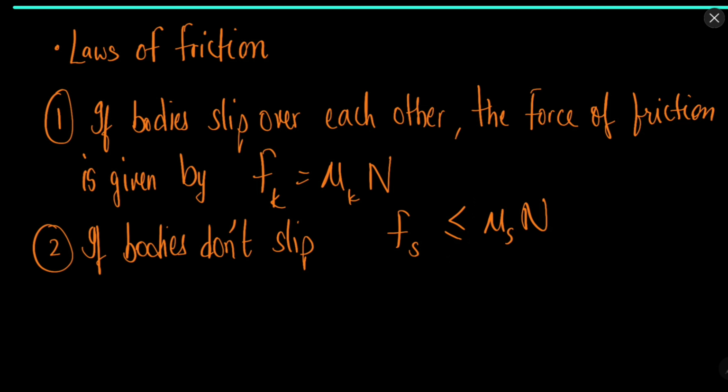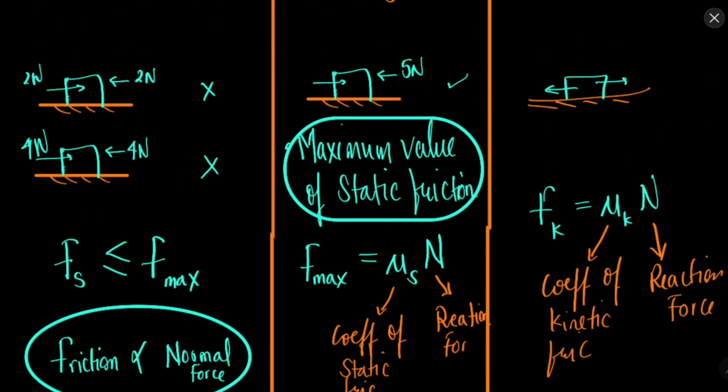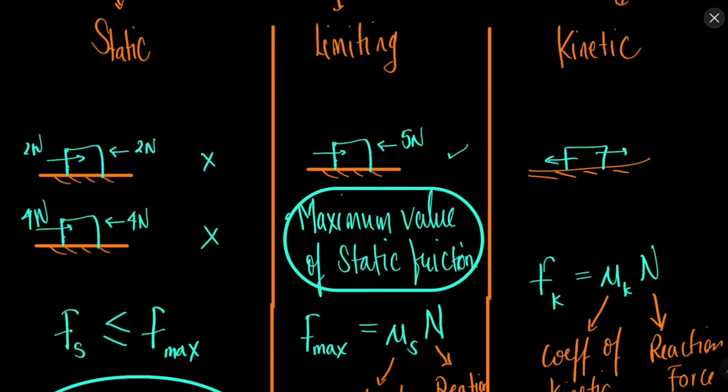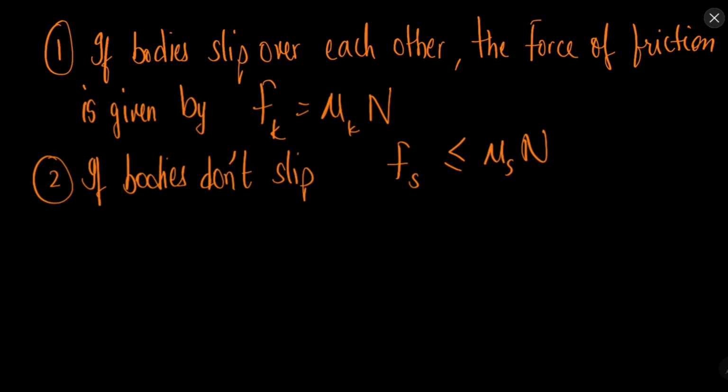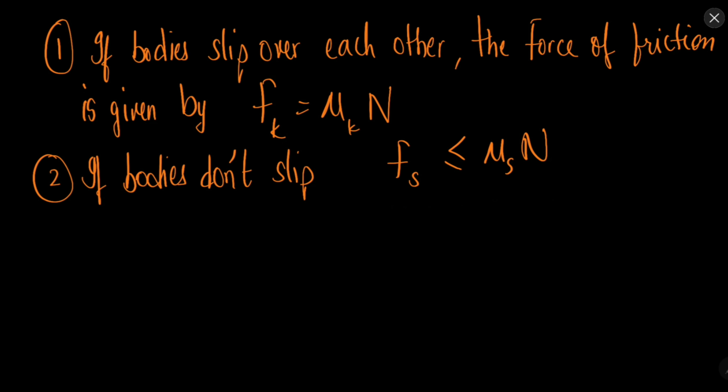It means that the force of friction will be less than or equal to the maximum value of static friction. As I told you, for example, the value of static friction is less than or equal to, let's say, 5 Newton. Limiting friction is equal to 5 Newton. So the static friction here is 2 Newton, here 4 Newton. So the value is less than, or maximum it can be equal to, the value of limiting friction. So that is the formula, less than or equal to mu s into n.